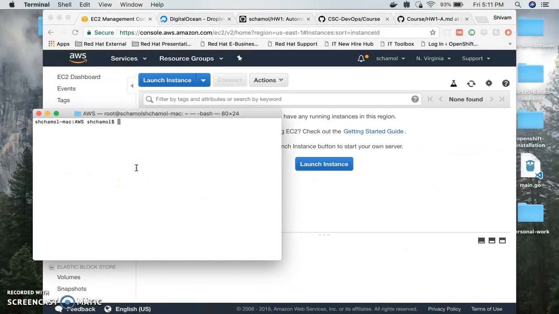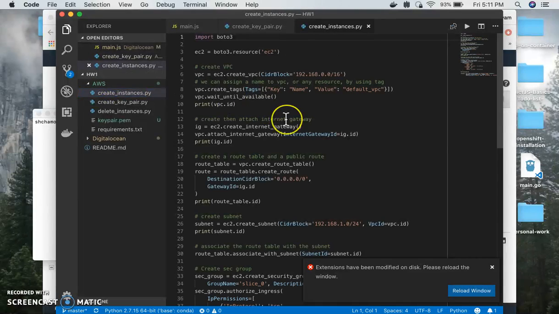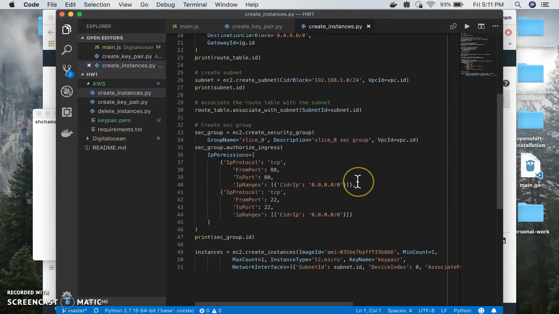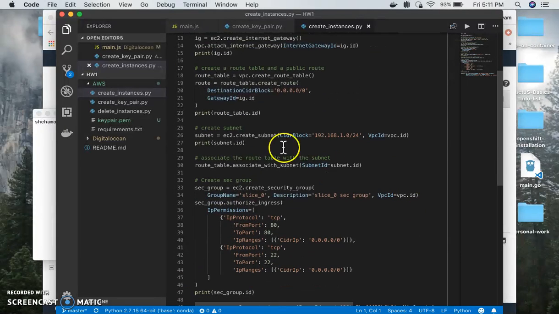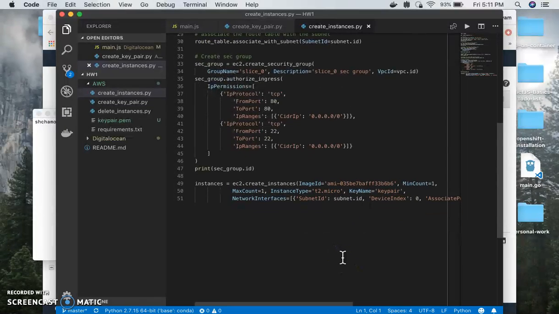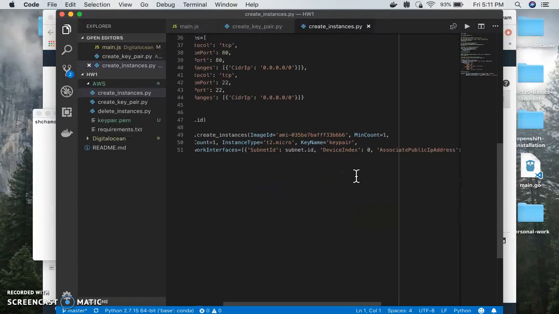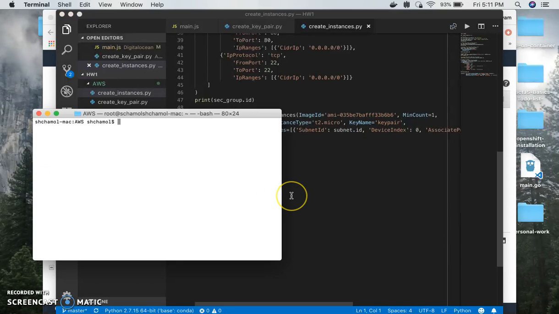And what I'm going to do is show you the code for creating instances. It's a pretty simple code. I've used the documentation as a reference, and I've created a VPC, a subnet and a security group, so that I can easily SSH into my instance. And then I've used the create instances command to create just one instance of type t2 micro and this image ID, and I'll just run that. So python3.